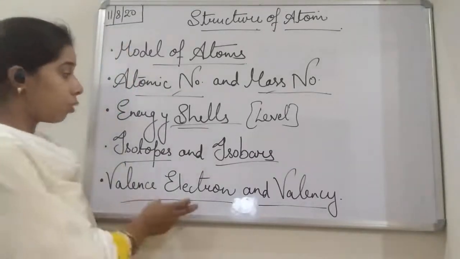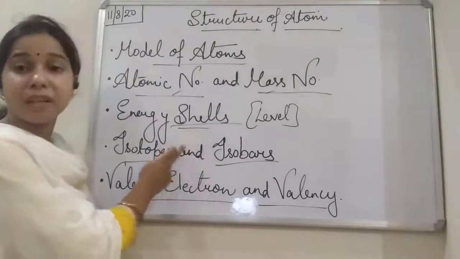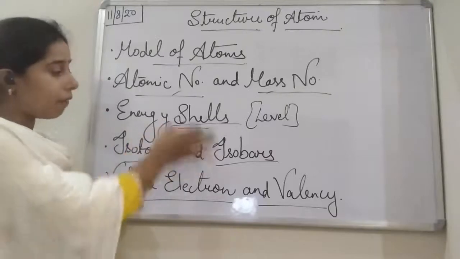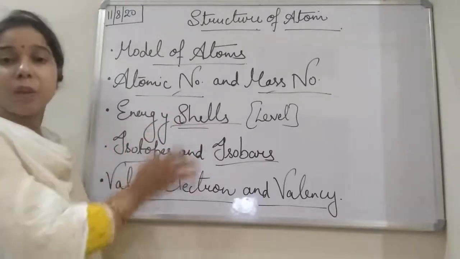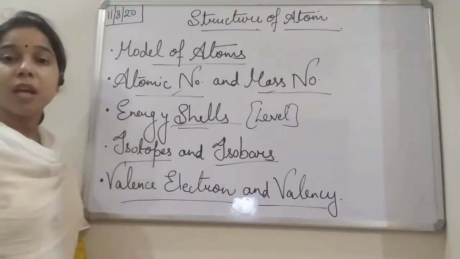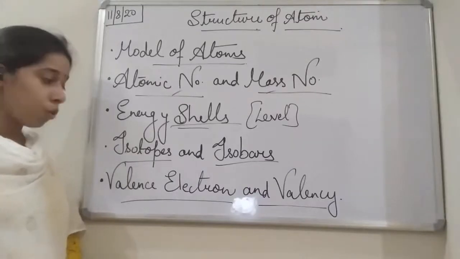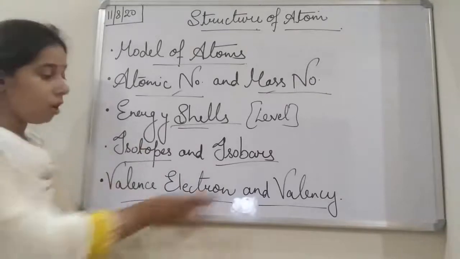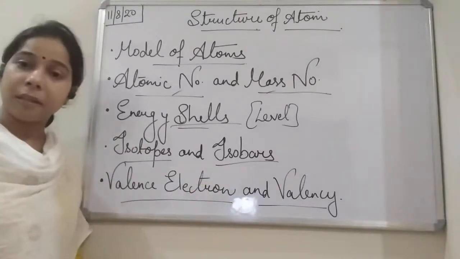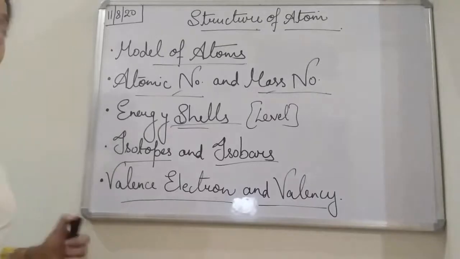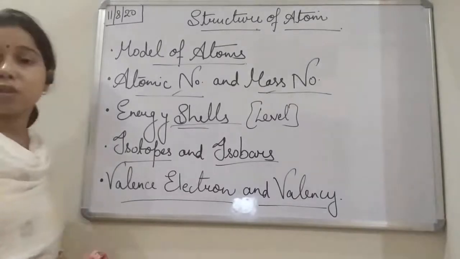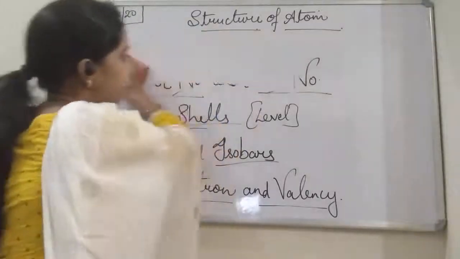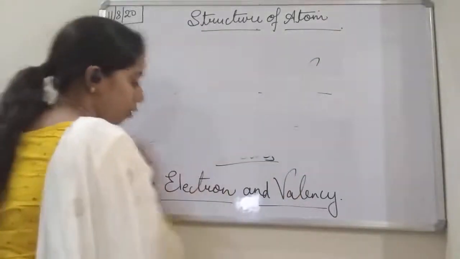Valence electron totally depends upon the electronic configuration, which we will discuss when we start with the energy shell. With the help of the energy shell, with the help of the electronic configuration, it will be very easy to find the valence electron, and when we are able to find the valence electron, valency can be found easily. Okay, so these are the different topics that we have to study in the structure of atom. Now we will start with the first topic, and that is model of atom.